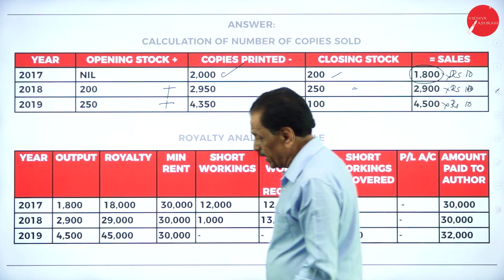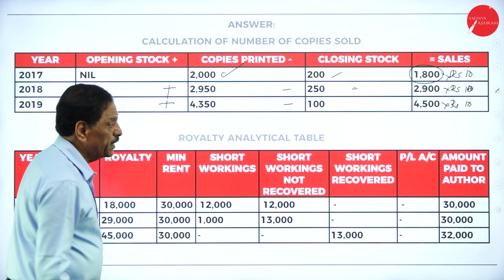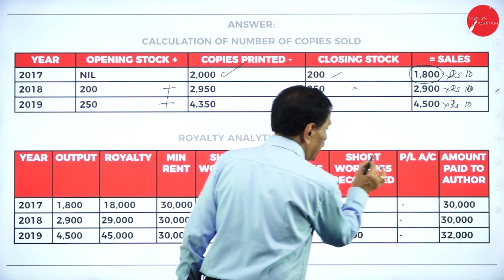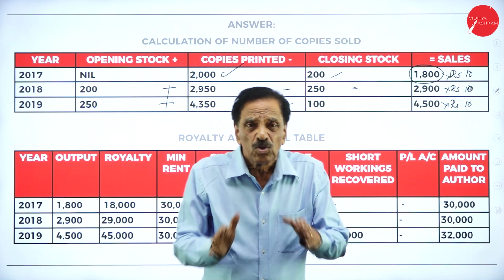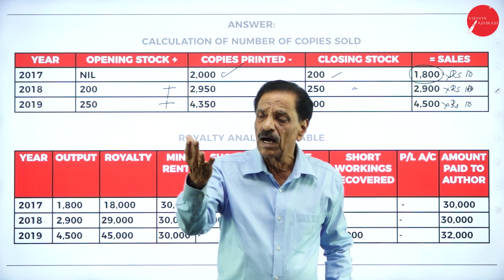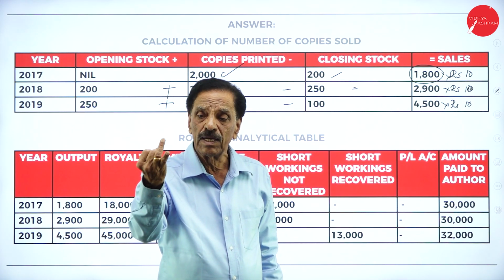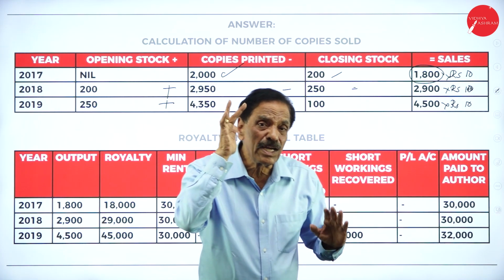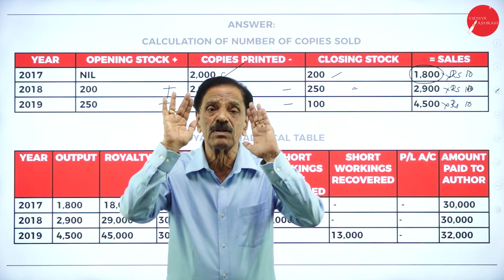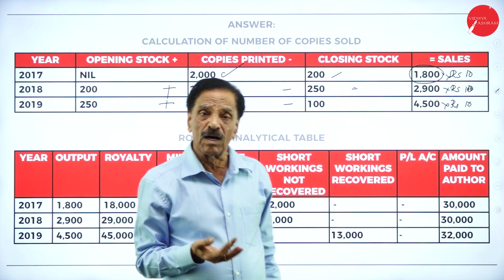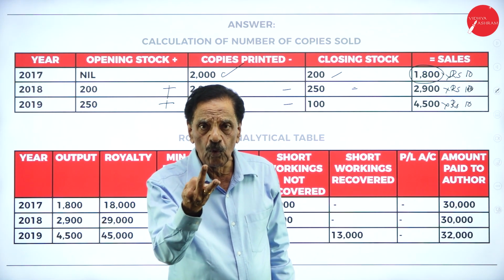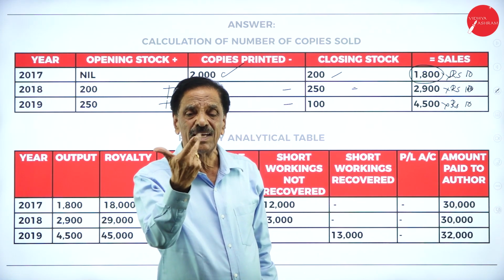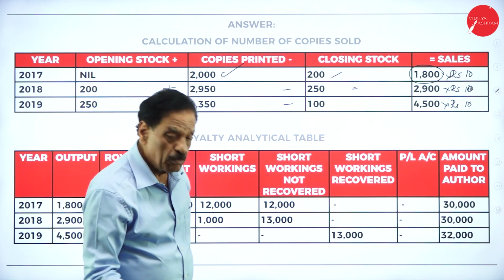Then you have to prepare a table called the royalties analytical table. See that 1, 2, 3, 4, 5, 6, 7, 8, 9 columns are there. So when you see the word royalties, R-O-Y-A-L-T-I-E-S, how many letters? 9 letters are there, which means you must have 9 columns.